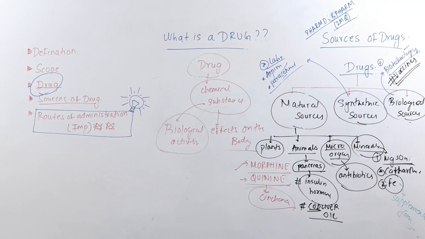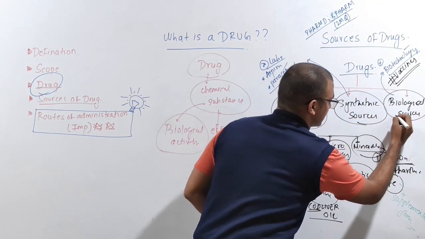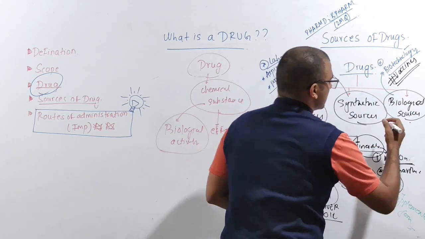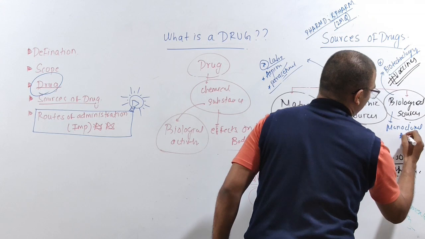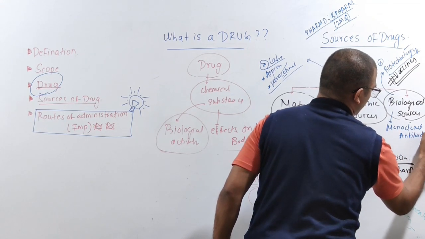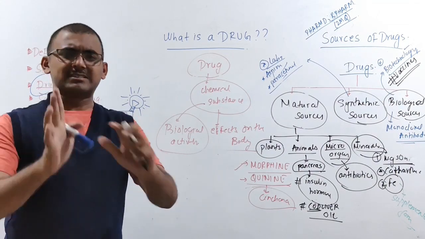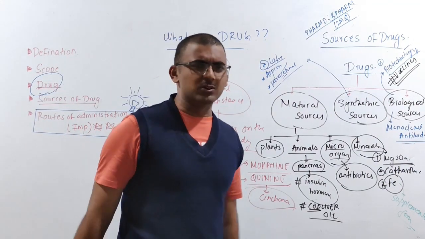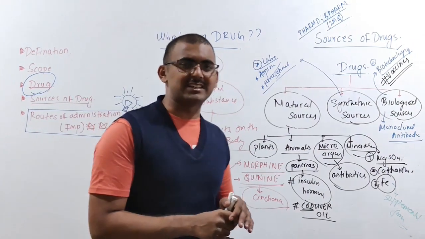The next one is your monoclonal antibodies. I just don't have space, so I'll write it down here. Again, this will be slightly difficult for you to understand at the start. What are monoclonal antibodies? Don't worry, we'll discuss in detail. For now, it's just like antibodies, in the sense, just now I told you about antigen and antibodies, right?